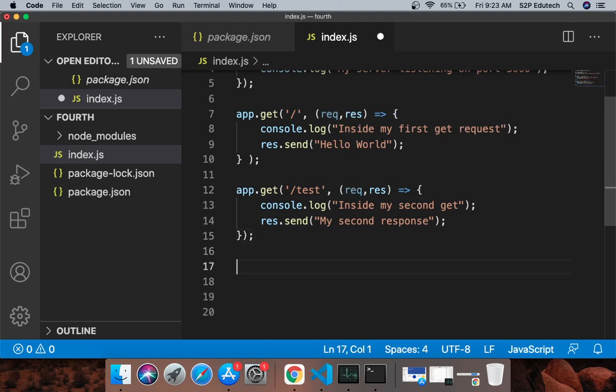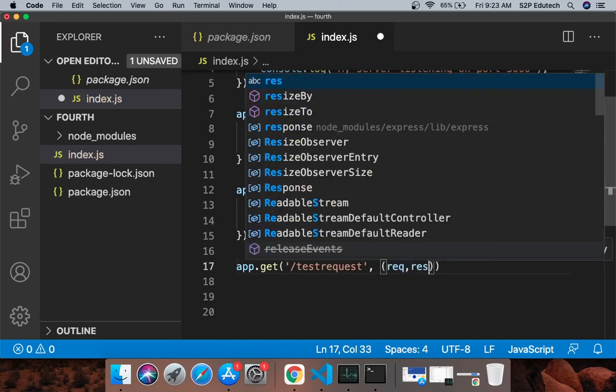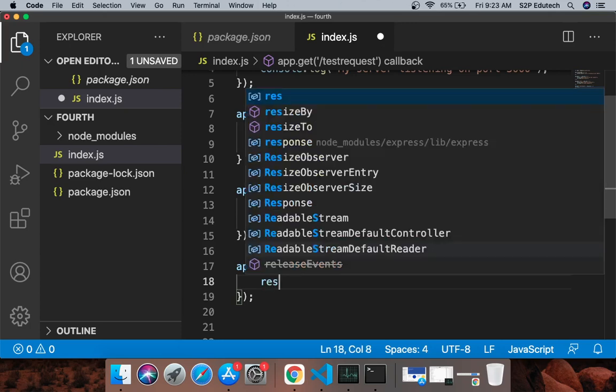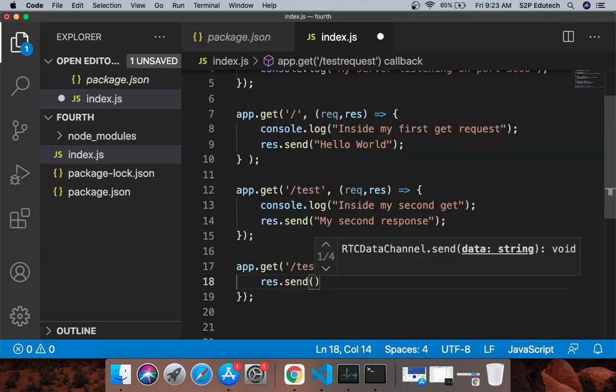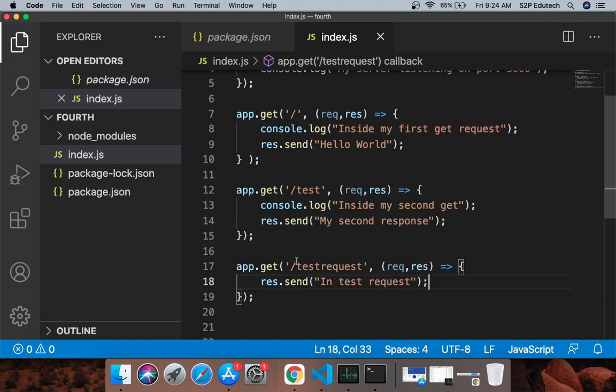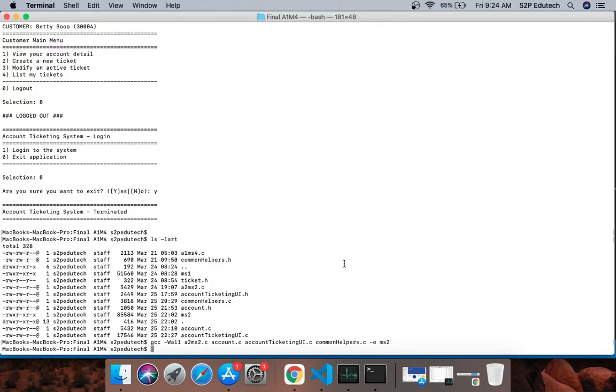Right, now let's take a look. Let's try that out. I'll say app.get. I'll give some more path, test request maybe. And I would say request comma response again. And here I would simply say response.send, and I would say in test request. Right, again nothing new, no rocket science.